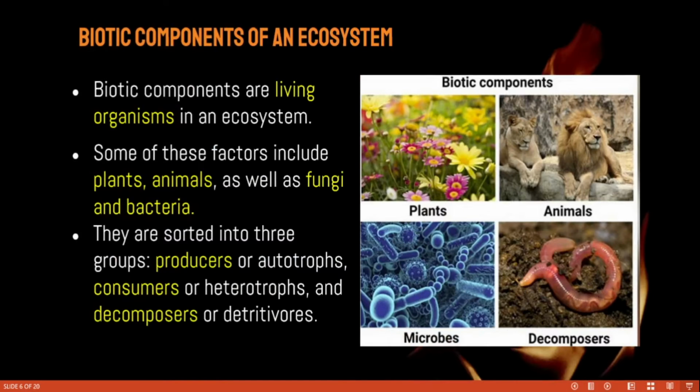Okay, biotic components of an ecosystem. So look at the picture. By seeing this picture, definitely you will understand. Plants, animals, microbes including bacteria, fungi, and decomposers like earthworm. What does biotic mean? Biotic is nothing but living organisms. Biotic factors are living organisms in an ecosystem. Here we have examples. Already said: plants, animals, fungi, and bacteria. Biotic components are divided into three types, already said: producers, consumers, decomposers.